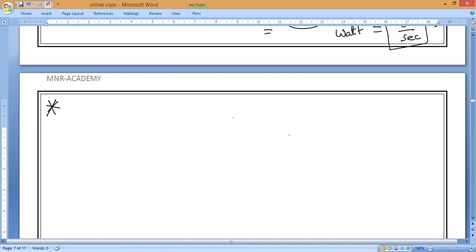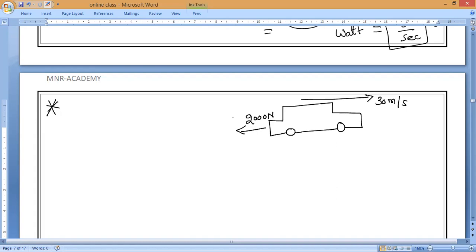And you have to draw the diagram also. So now, based upon the given data, can anybody say the diagram? The force is 2000 newtons. Resistive force means frictional force, and it always acts in the direction opposite to the direction of motion. So the car is moving with 30 meter per second, and the resistive force of 2000 newtons is acting backward to the direction of motion. So this is the picture. Is it yes or no?